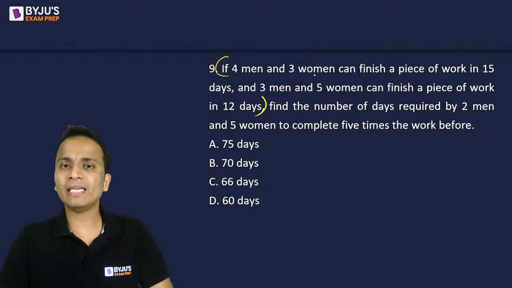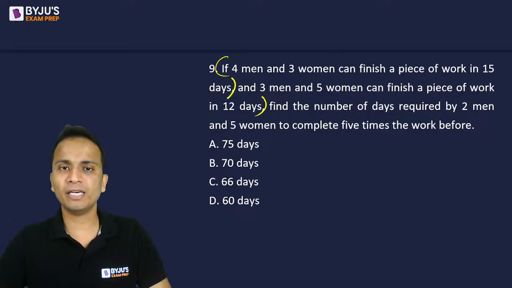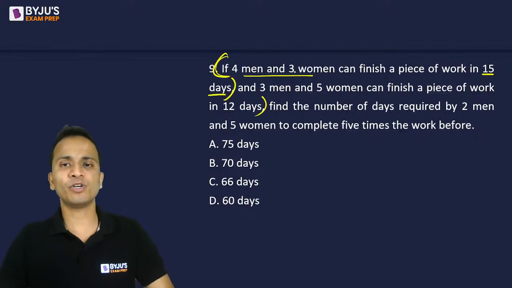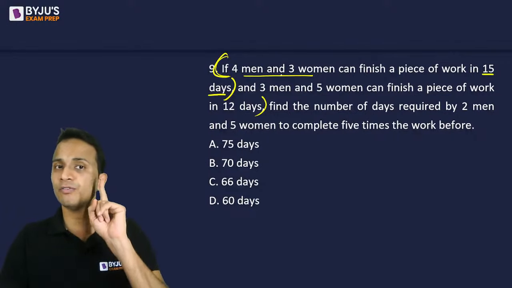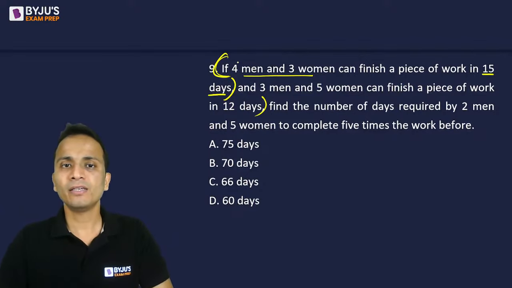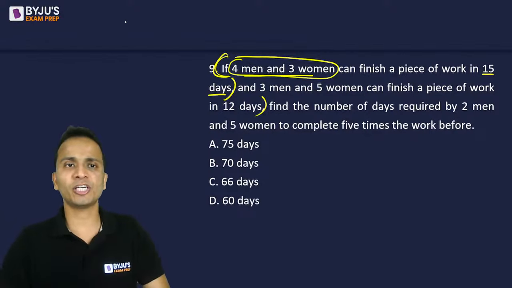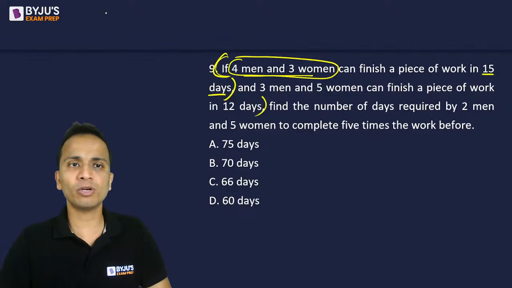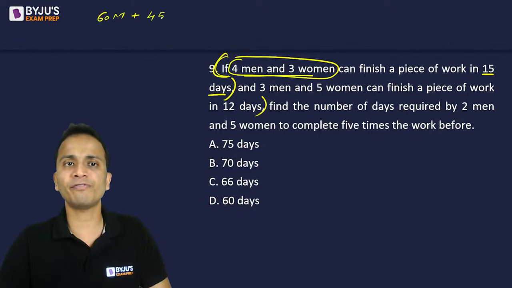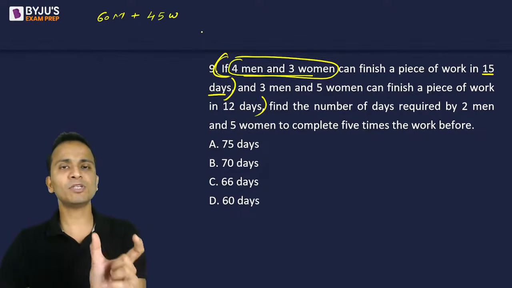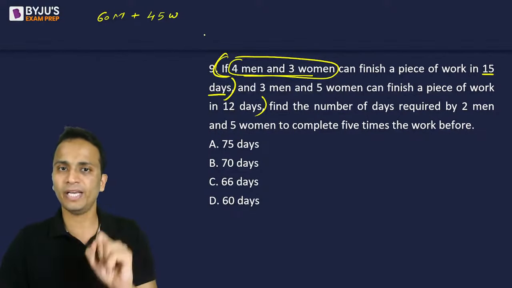So 4 men and 3 women. So first of all, this part, 4 men and 3 women can finish the work in 15 days. So 15 days में this much workforce can finish. So if I want to finish the work in one day, then the workforce should be multiplied by 15. So 15 days में इतने लोग काम कर लेते हैं, तो one day में अगर काम finish करना है, so I require 15 into 4, that is 60 men, and 15 into 3, that is 45 women. And this much workforce can finish the work in one day.